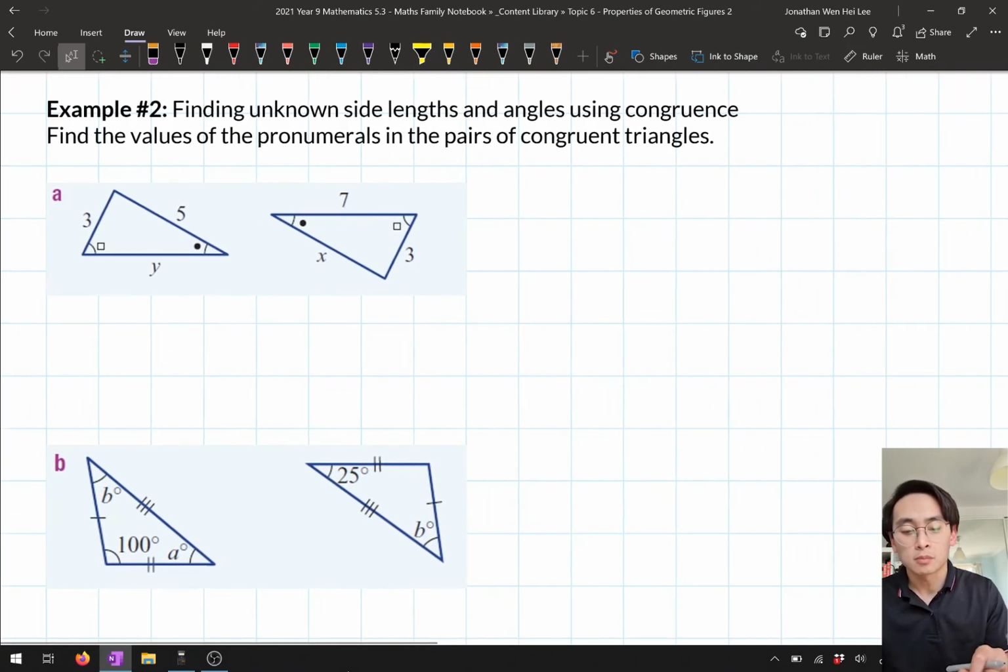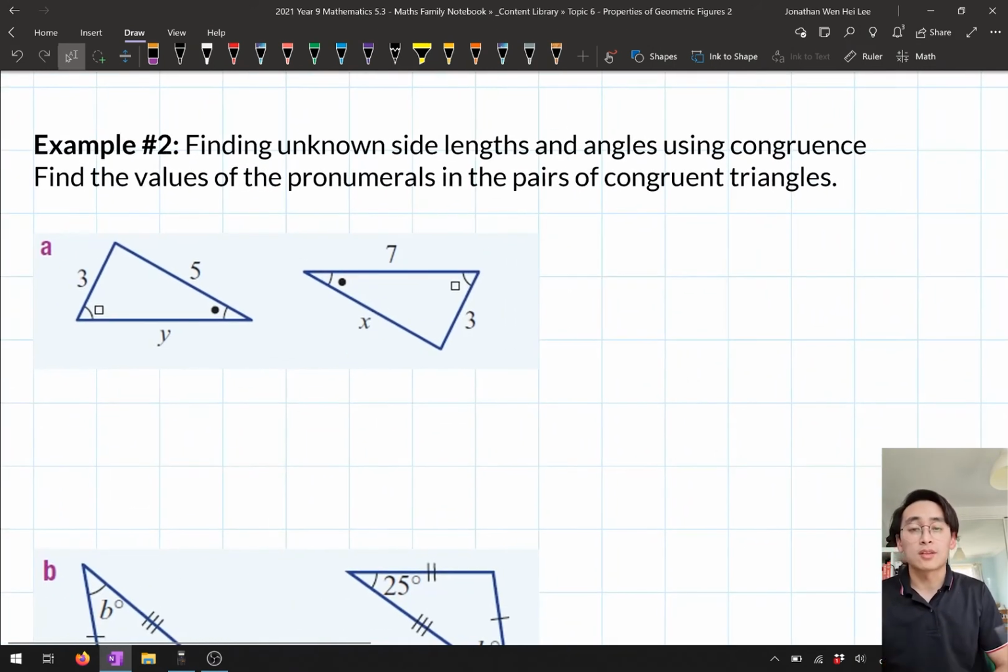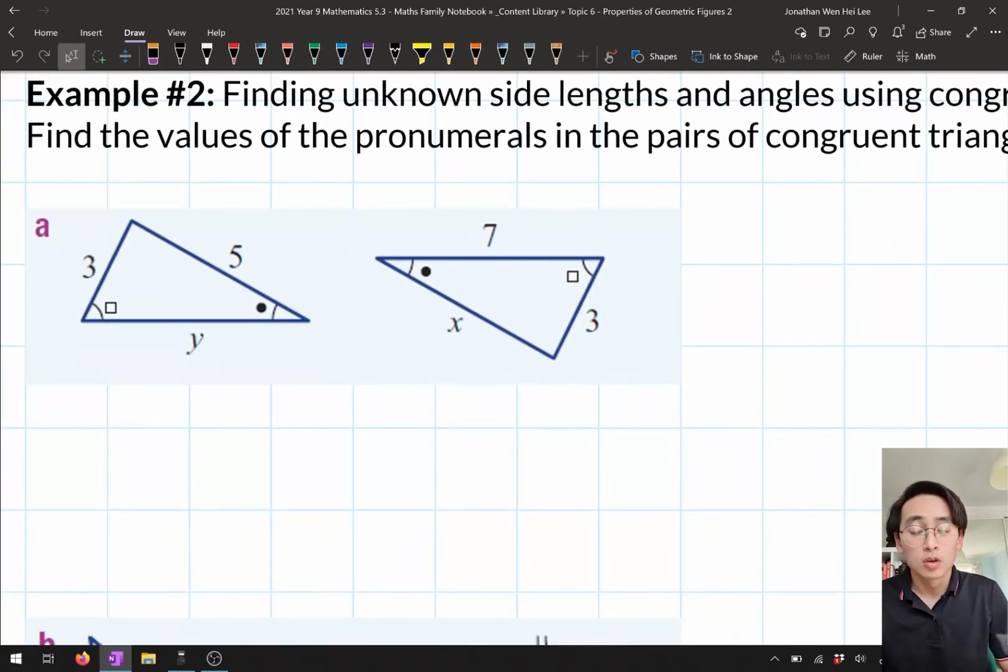Since they're congruent, what this tells me is that corresponding sides are going to be equal, corresponding angles are going to be equal. So all we need to do is find the corresponding sides or angles. Let's have a look at this first one. We've got two congruent triangles, and we've got these two missing sides, x and y. What we want to do is figure out what x and y are equal to.